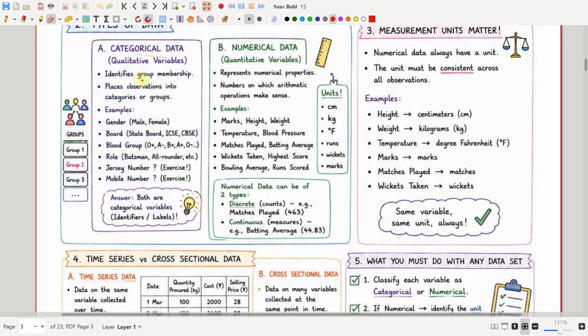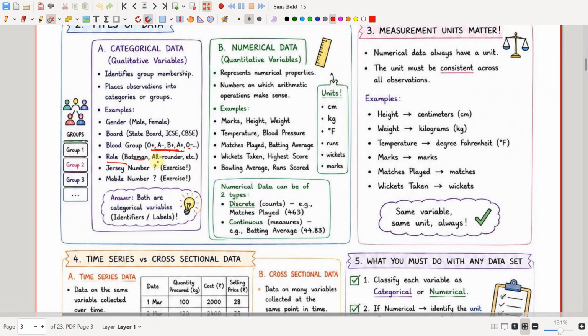Categorical data identifies group members and places observations into categories or groups. See here, gender: male, female. You cannot do any mathematical computations. They are just names. Board: state board, ICSE, CBSE. These are just names. Blood group: again, O positive, A negative, B positive, A positive, O negative. These are just names. You cannot do any mathematical computation.